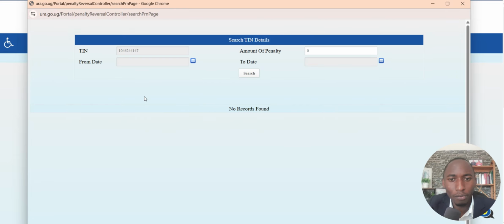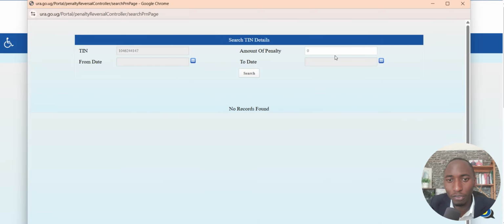So here I have searched, but they say that no records were found. Meaning that here I am good, the company is okay, and there is no penalty facing my company, or our client's company. So here it's good, and you would have to congratulate yourself that you are doing well with your tax affairs with URA.